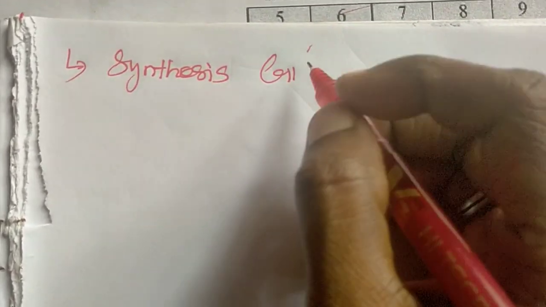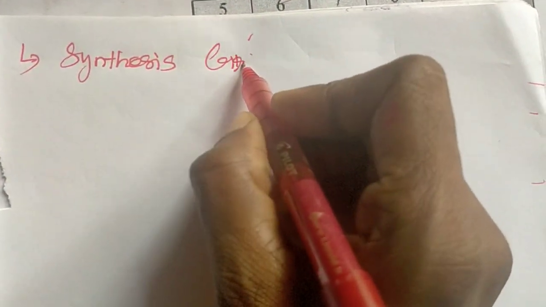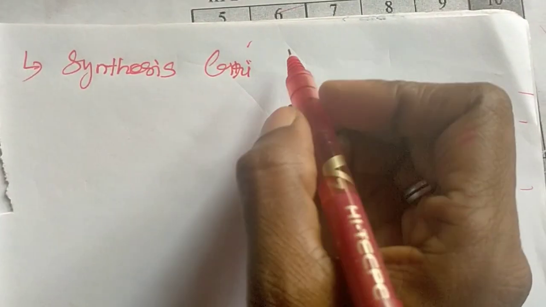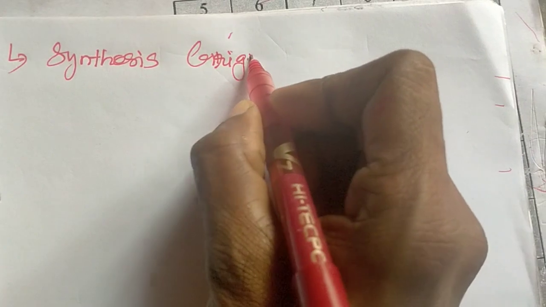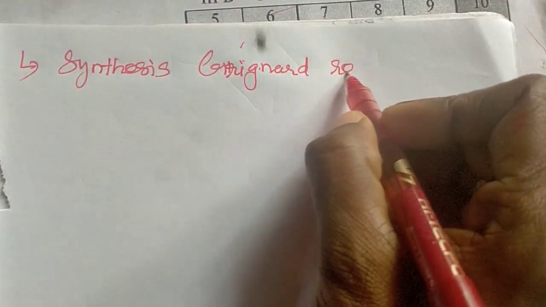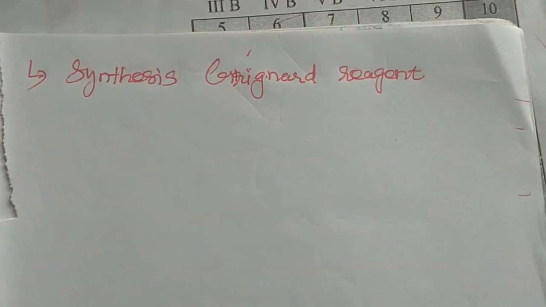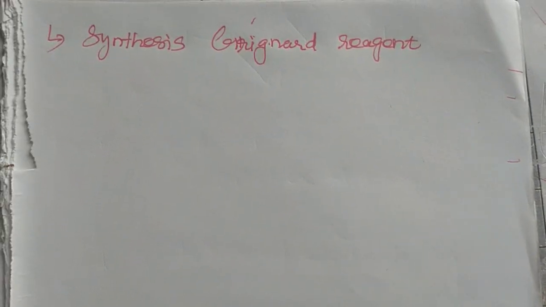Next use of magnesium. Magnesium ribbon is used to synthesize Grignard reagent for organic synthesis. In the Grignard reagent, magnesium is the major reagent that combines with the halogens. They form Grignard reagent. So magnesium is used to prepare Grignard reagent. Generally, Grignard reagent plays a major role in organic synthesis.